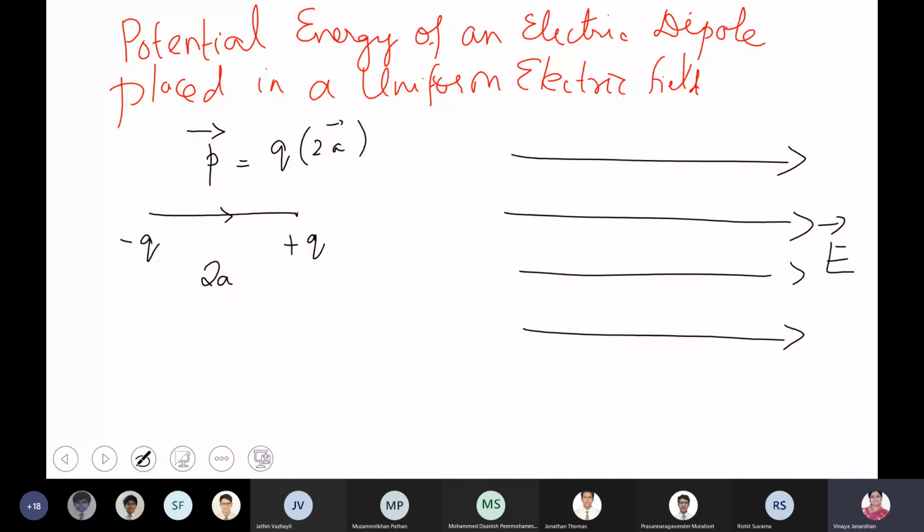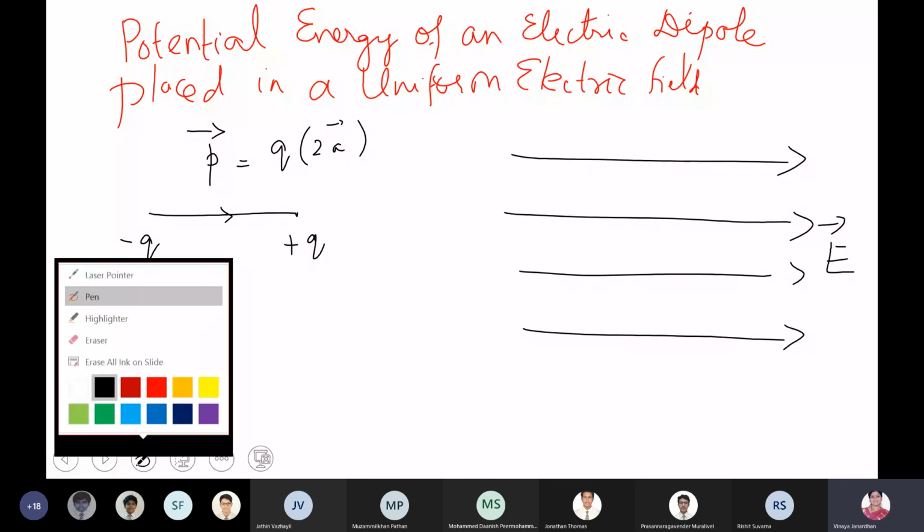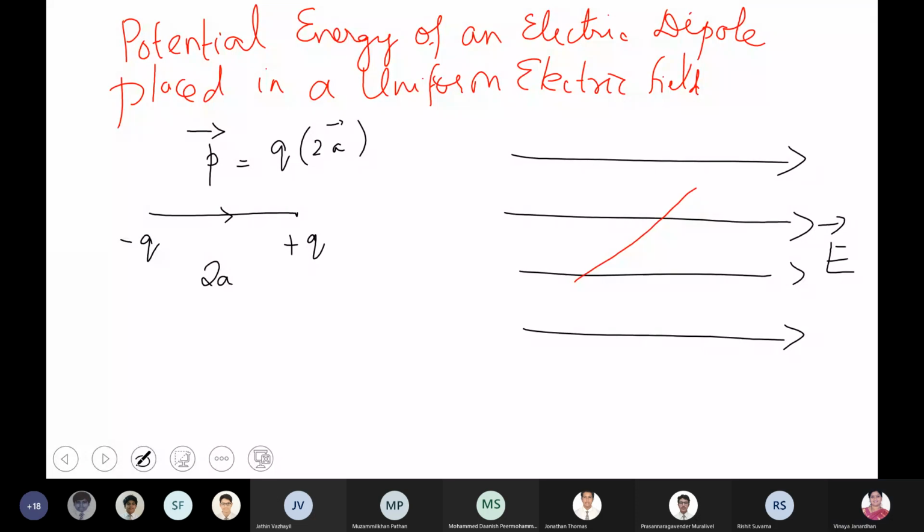The moment you place a dipole in an electric field, if the field is uniform, what type of forces will it experience? Will it experience a translatory force? No, translatory force will be zero and it will only experience torque. If this end is experiencing a force of 5 Newton, there will be an equal force acting in the downward direction.